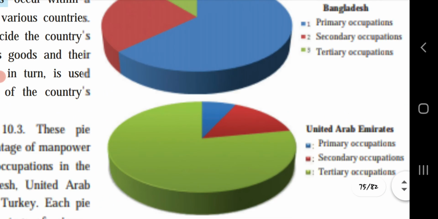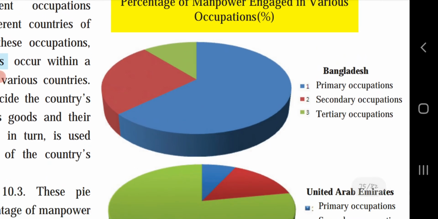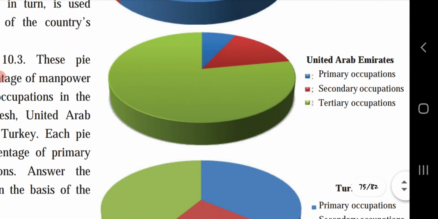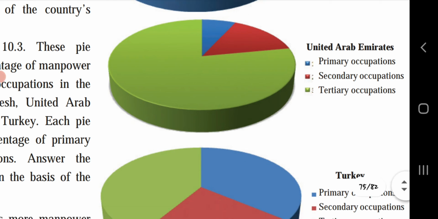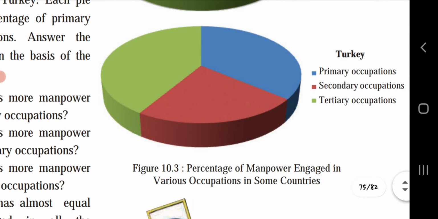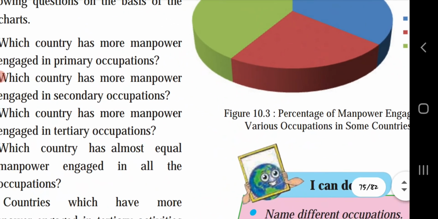First one, Bangladesh: blue color, primary occupation, red color, secondary occupation, green color, tertiary occupation. United Arab Emirates: primary occupation blue, secondary occupation red, and tertiary occupation green. Turkey: primary occupation blue, secondary occupation red, and tertiary occupation green.